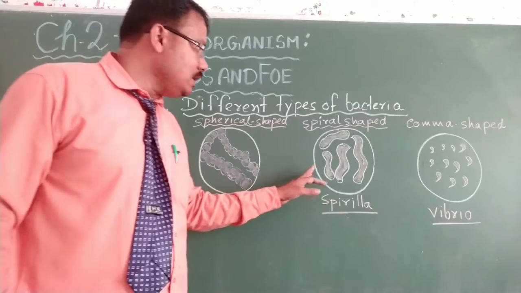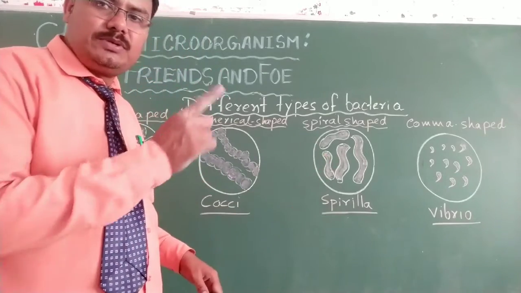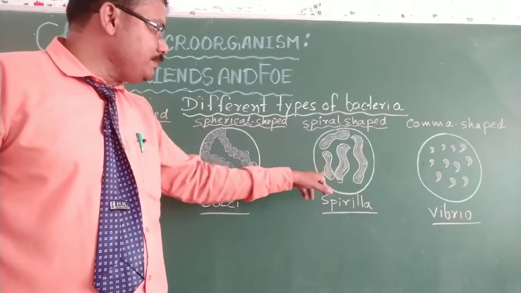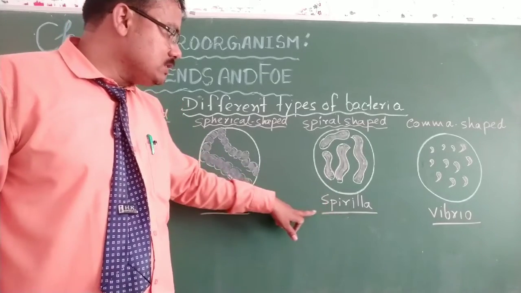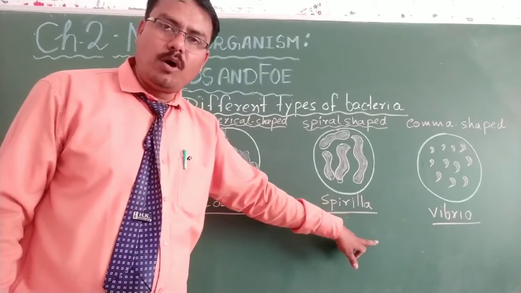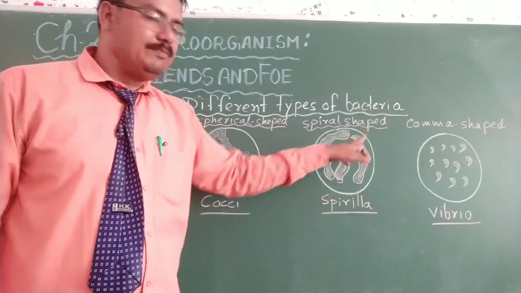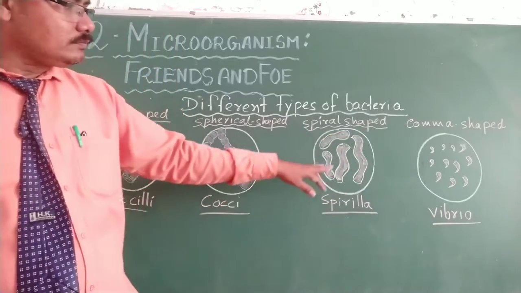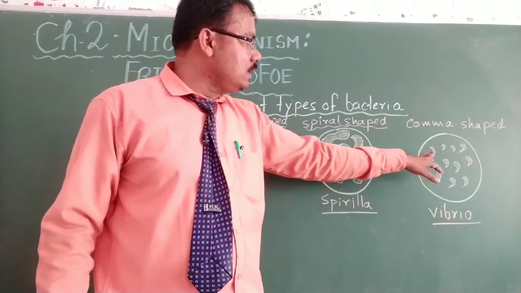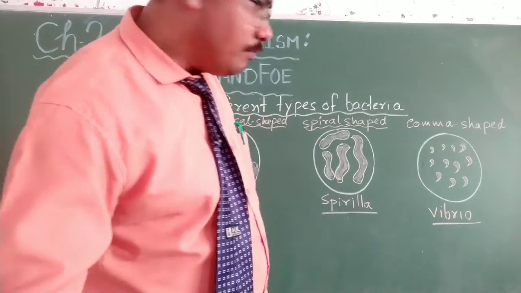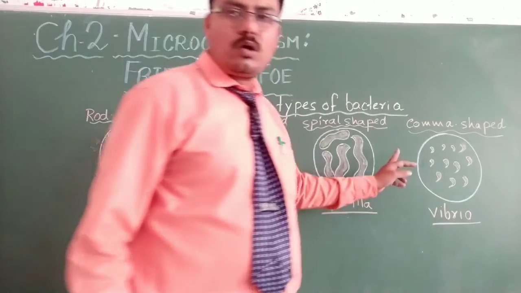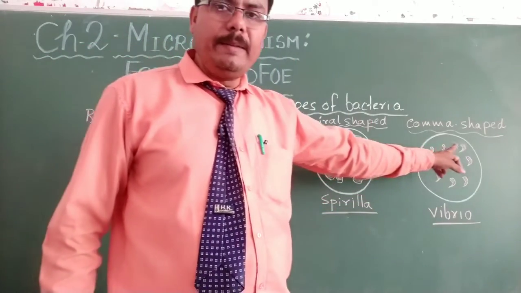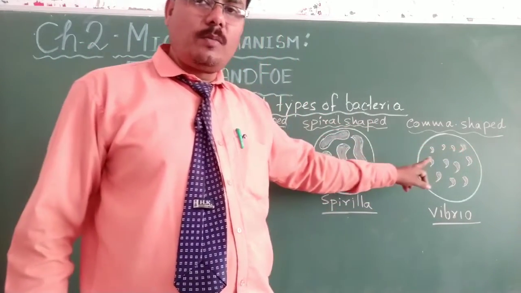Here you can see a spiral shaped bacteria. Its name is Spirilla. So Spirilla is the name of spiral shaped bacteria. Another is the comma shaped bacteria.